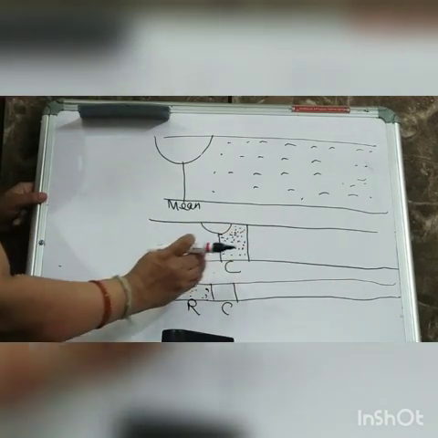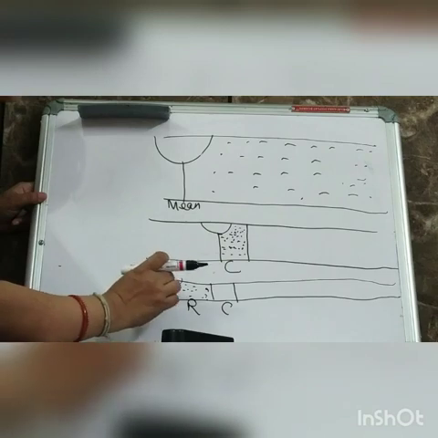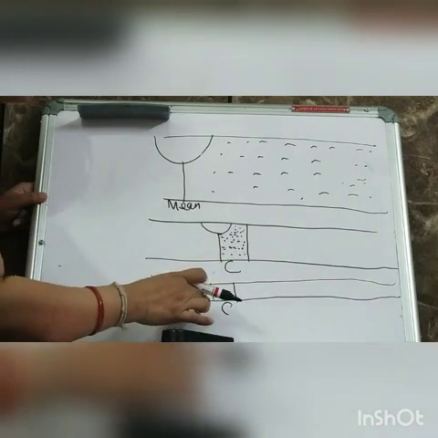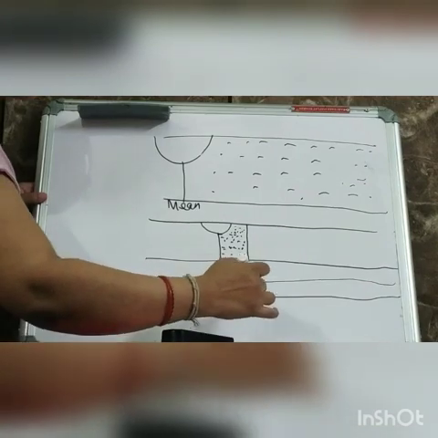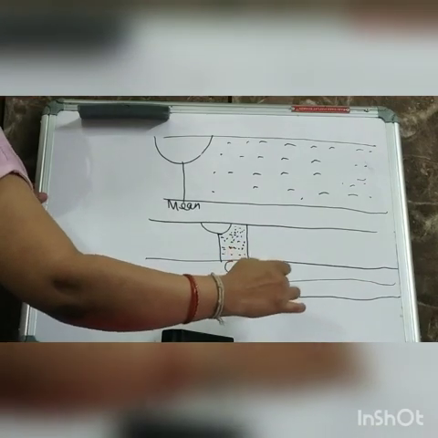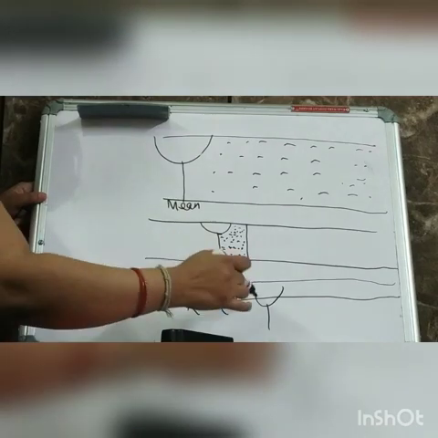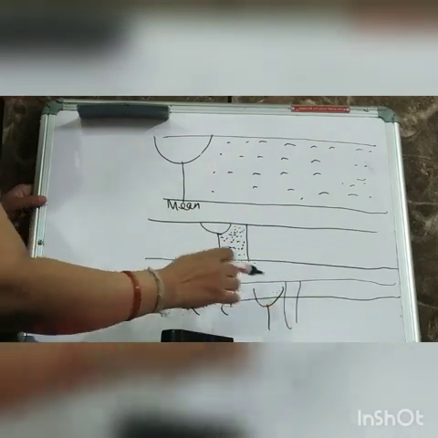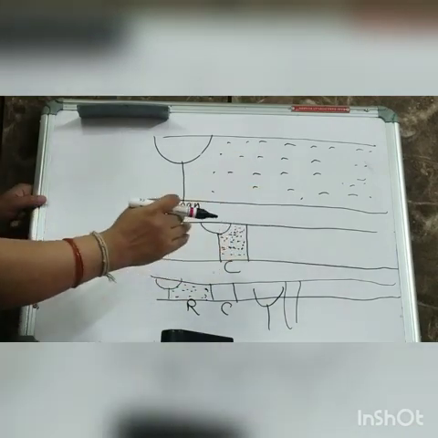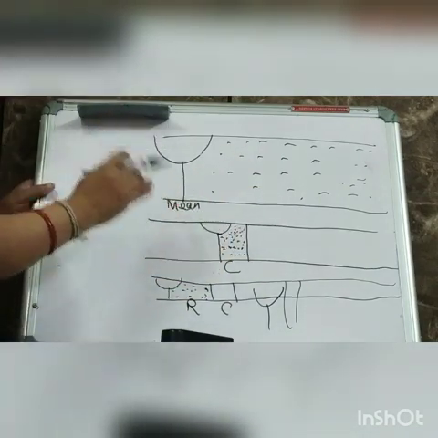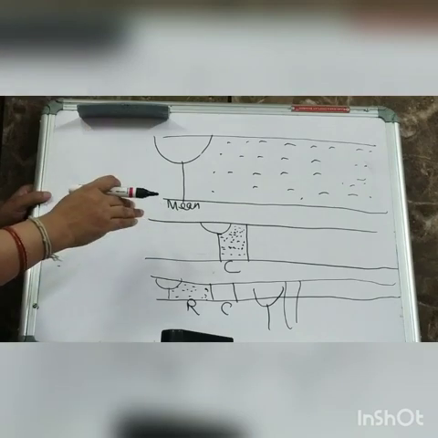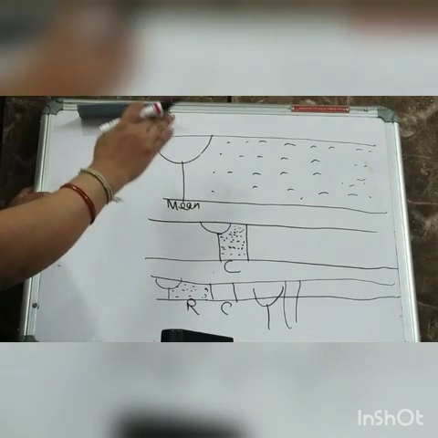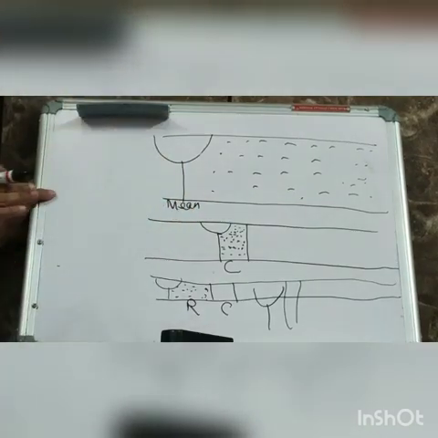Now again, when you move back, again this tuning fork will move forward. So what will happen? Already we have made one rarefaction, one compression. Now suppose in the next case the tuning fork is at this position. So what will you observe? You will see again the compression, again the rarefaction. So this thing will continue. So sound travels in a fashion of one rarefaction and one compression.